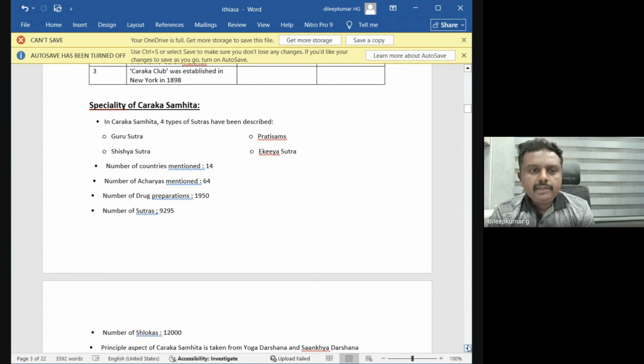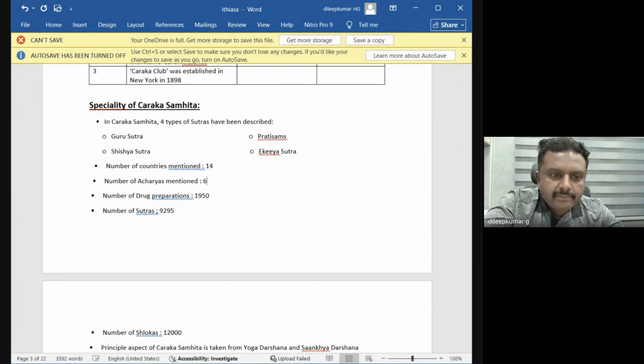There are 14 country names told in Charaka Samhita, and there are 68 acharyas. Sometimes it is 64, elsewhere 68. Keep in mind around 60 acharyas are present in Charaka Samhita. Just remember the number 60 plus. Different acharyas' names are also mentioned. There are 1950 drug preparations or combinations explained in Charaka Samhita.